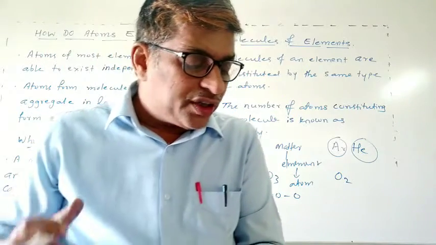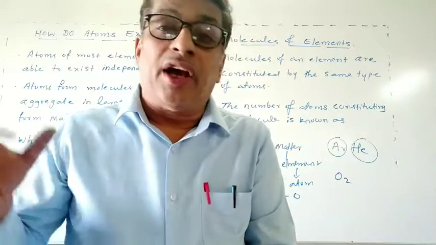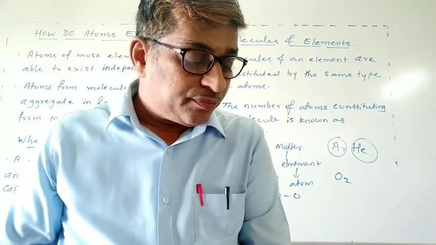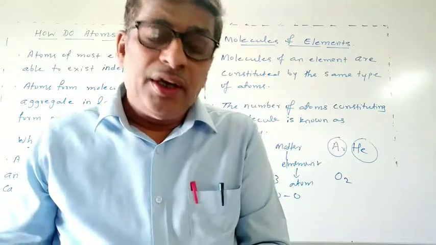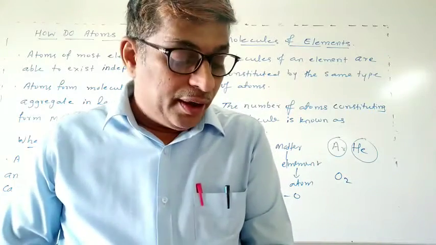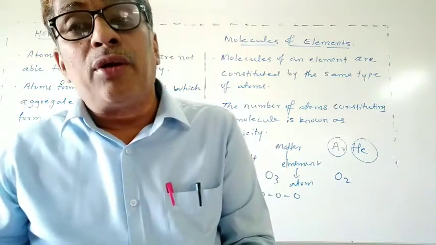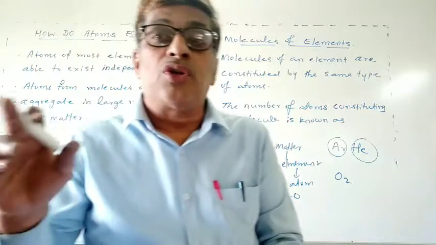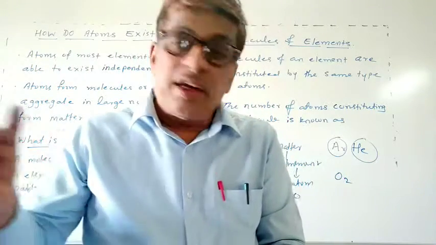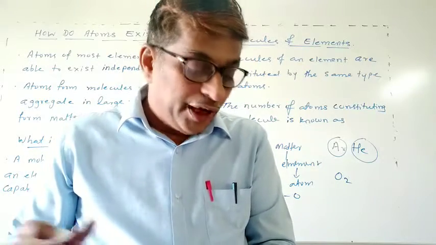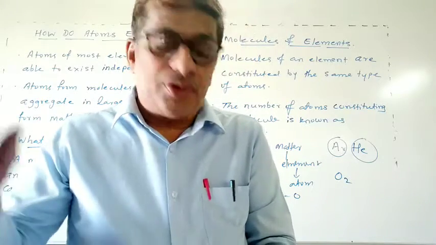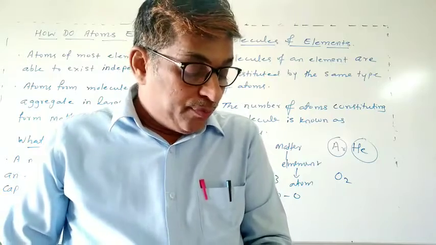Here, dear students, the atomicity of some elements is given. Argon and helium are monoatomic elements. Oxygen is diatomic, O2. Hydrogen, H2, diatomic. Nitrogen, N2, diatomic. Chlorine, Cl2, diatomic.